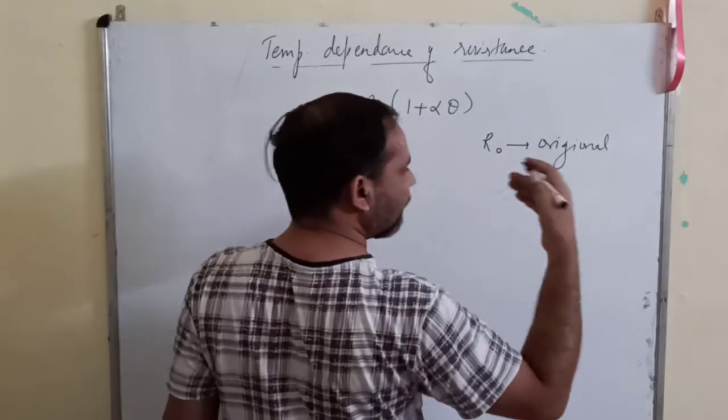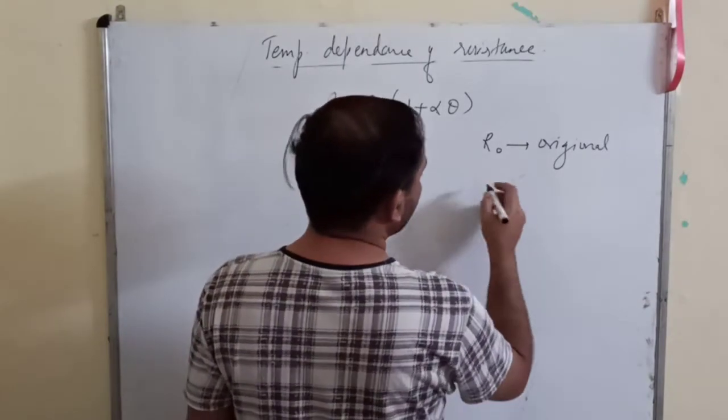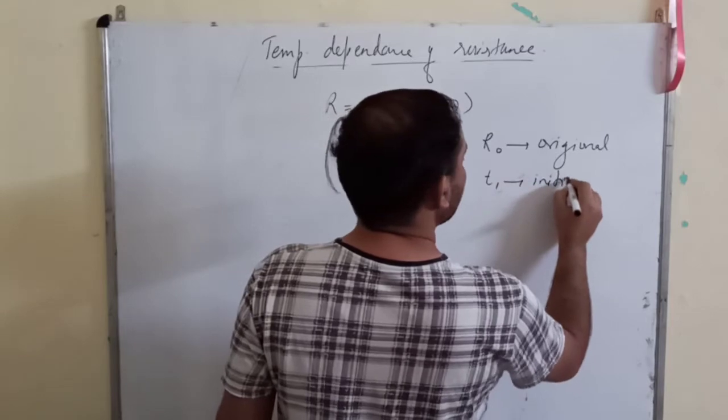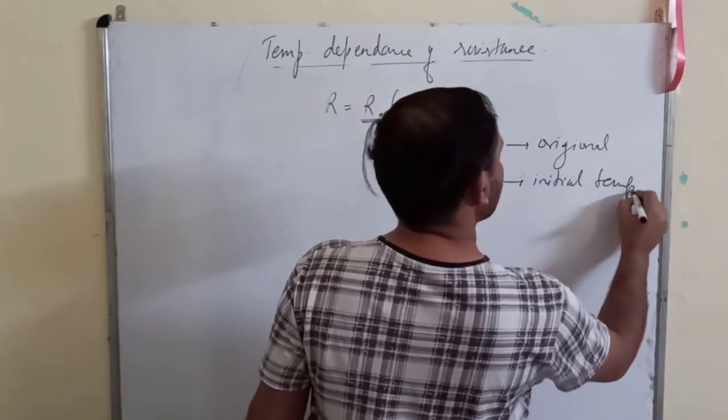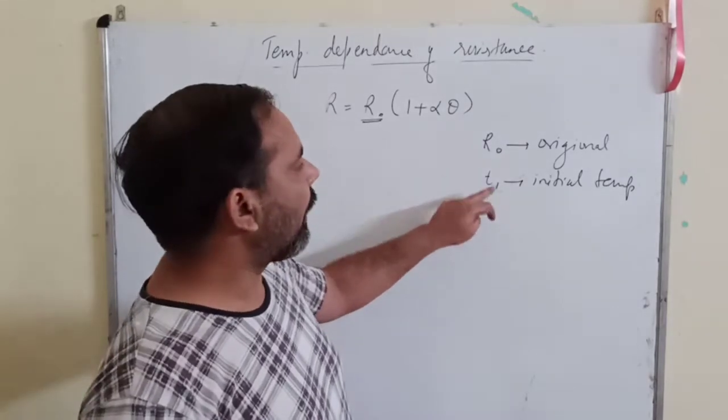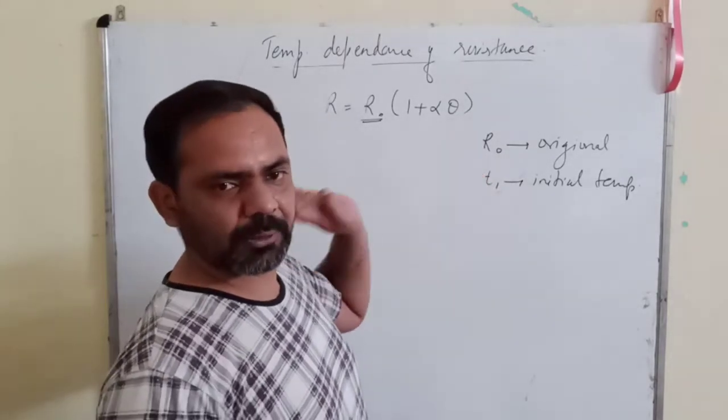Let us suppose that before passing the current through the conductor, the initial temperature was T1, and its initial resistance was R0.